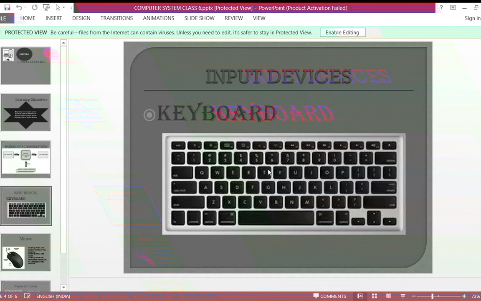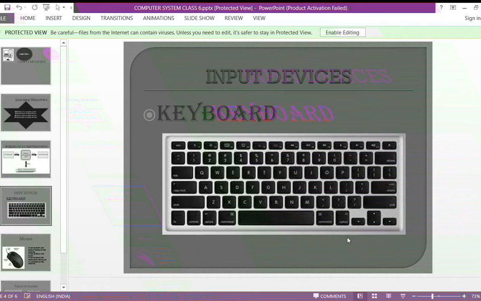So what is the use of these alphabet keys? Can anyone tell? To type what? Yes. Alphabet keys are used to type the letters, or if you want to create a document, then you use the alphabet keys. Then what is the use of these number keys from 0 to 9? To type the numbers, we use these number keys.